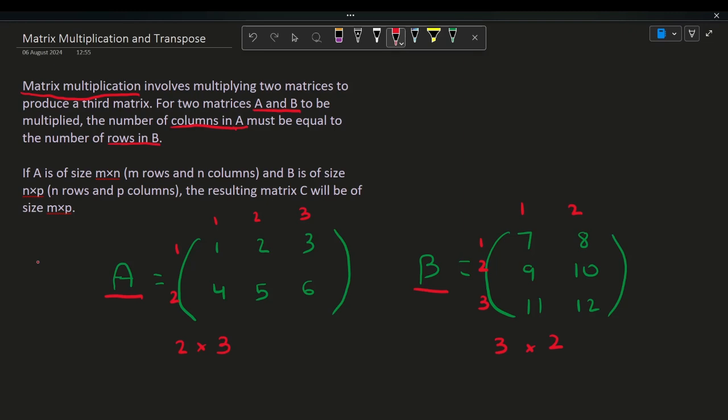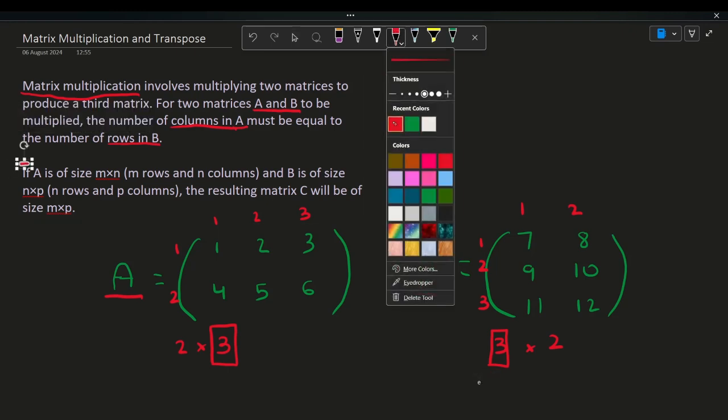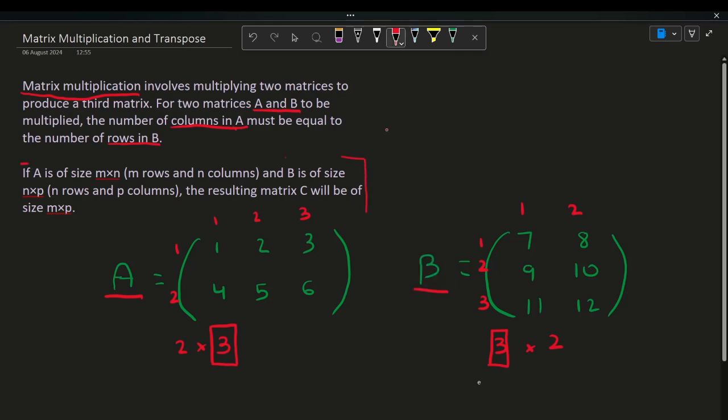So we can see the number of columns in A, which is 3, and the number of rows in B, which is also 3. They have to be equal in order for us to be able to multiply these two matrices. So they are equal in this case, so we can multiply them. Now let's look at the second statement. Let's look at what it means.